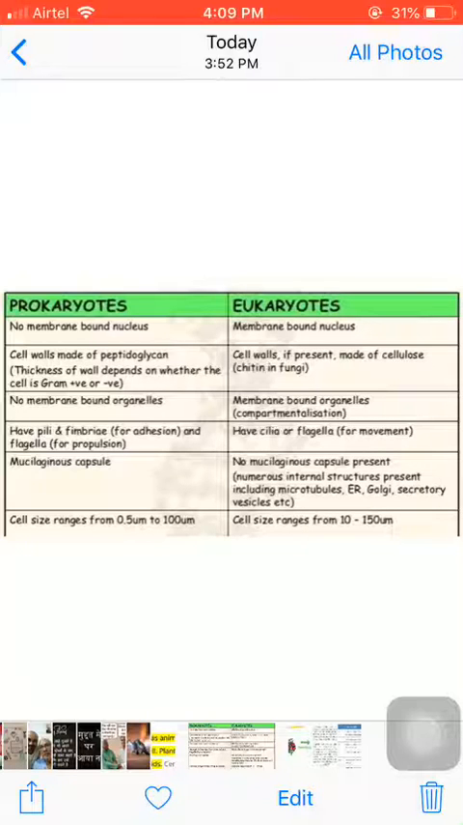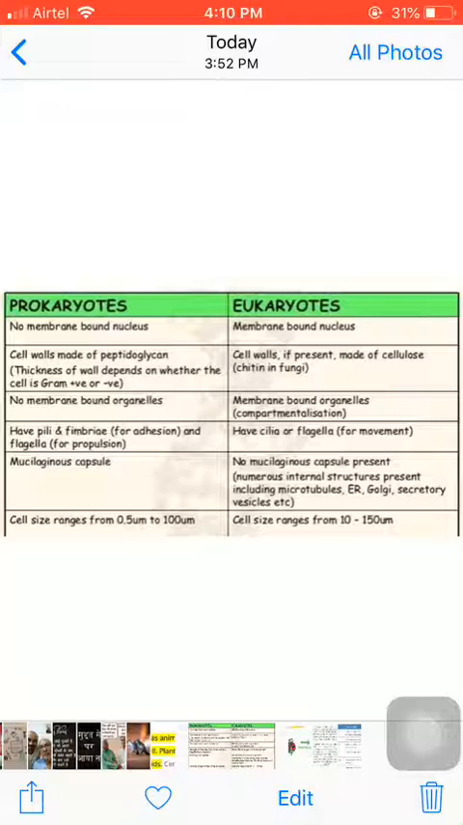Second difference: in prokaryotic cell, there is no nuclear membrane around the nucleus, but in eukaryotic cell, the nucleus is always surrounded by nuclear membrane. Examples of prokaryotic cells are very primitive types like bacteria and viruses. For eukaryotic cells, you can take the example of human being, monkey. In plants, you take the example of mango tree, jasmine. So these are some differences between prokaryotic cell and eukaryotic cell.